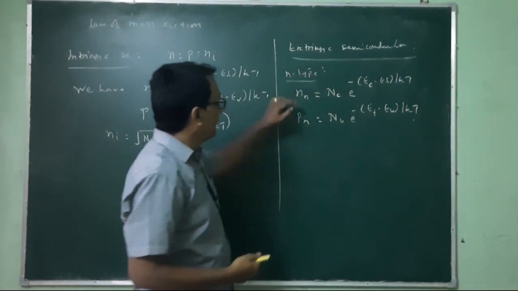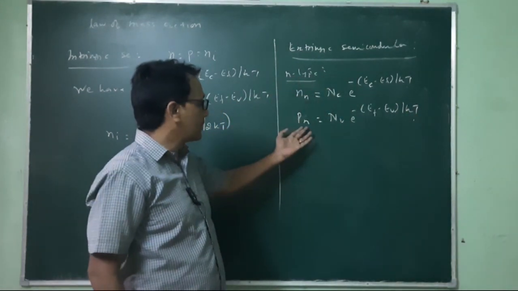In n-type semiconductor, this is corresponding to the conduction band, and this is obviously corresponding to the valence band.